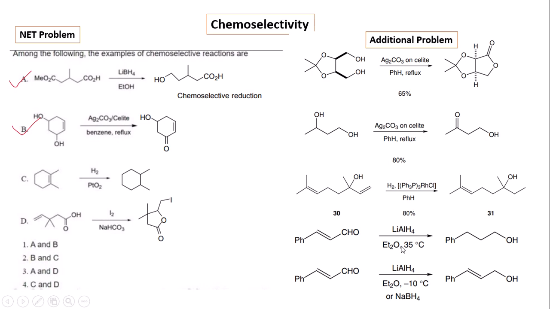Similarly, another is lithium aluminum hydride in presence of 35 degree centigrade. These are the condition dependent regioselective reactions. Here both the alkene bond and the carbonyl bond can be reduced, but at minus 10 degree centigrade only the carbonyl group is reduced and the alkene group remains intact.